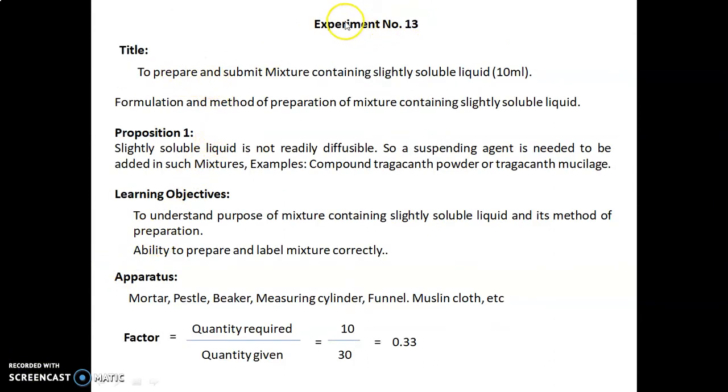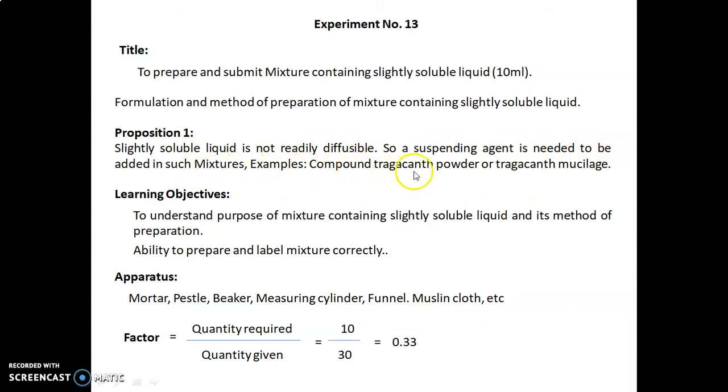Now let's discuss experiment number 13. The title of today's experiment is to prepare and submit a mixture containing slightly soluble liquid, 10 ml. This is the formulation and method of preparation. Proposition: slightly soluble liquid is not readily diffusible, so a suspending agent, for example compound tragacanth powder or tragacanth mucilage, needs to be added in such mixtures.